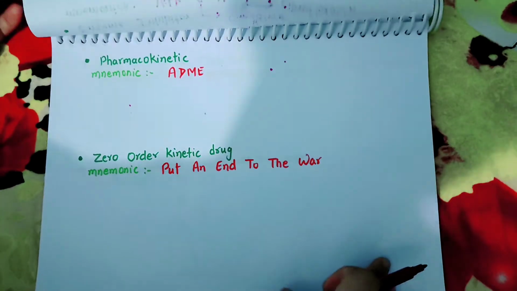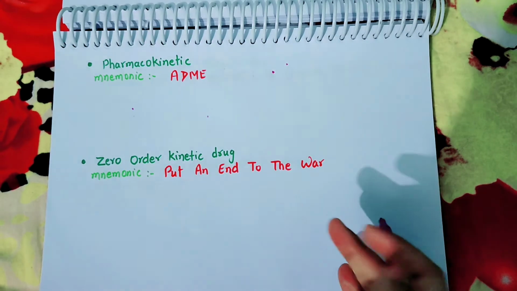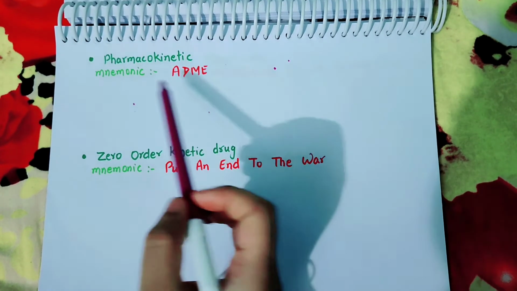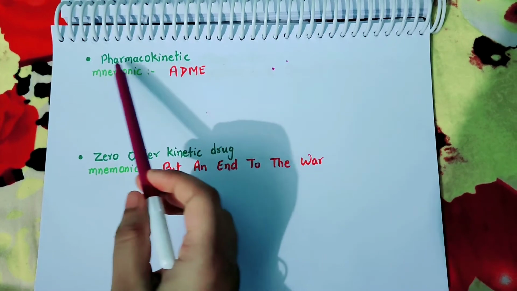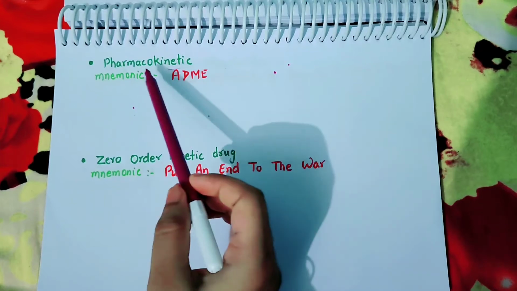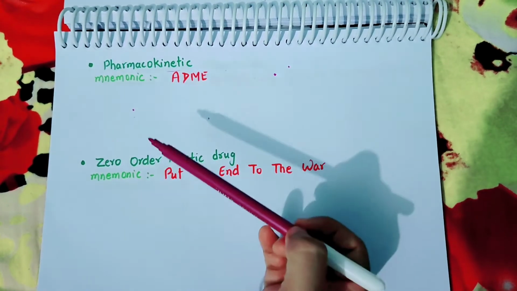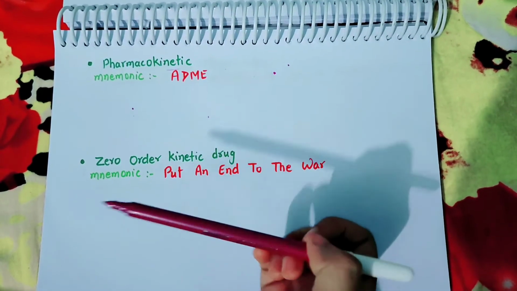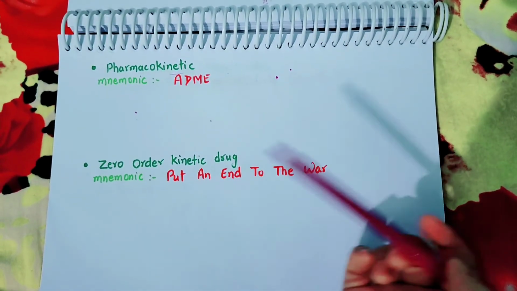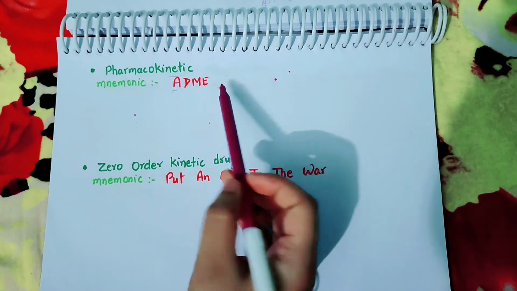Now come to pharmacokinetics. Pharmacokinetics is the combination of two words, pharma and kinetic. Pharma means drug and kinetic means motion. इसका मतलब है किसी ड्रग का हमारे बॉडी में किस तरह मोशन होता है, किन किन स्टेप्स में वो हमारे बॉडी से गुजरता है. उसके लिए mnemonics है ADME.